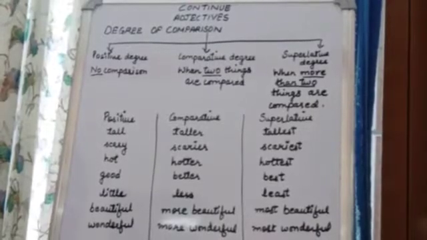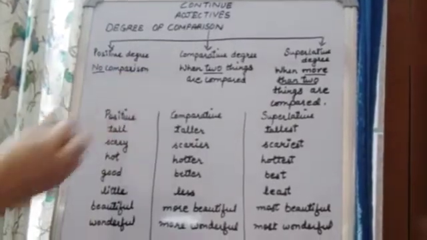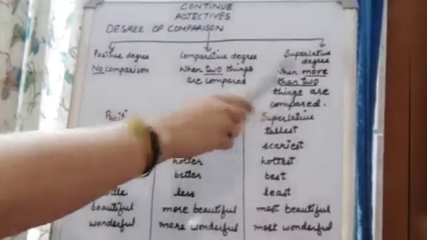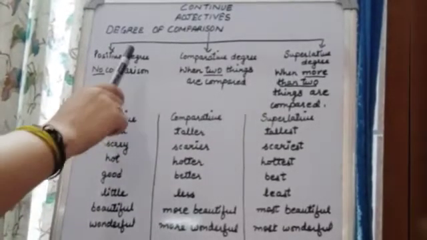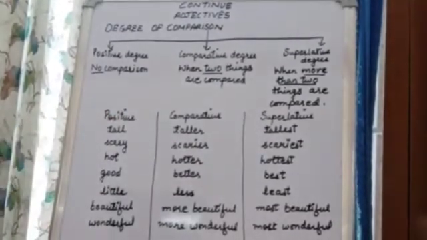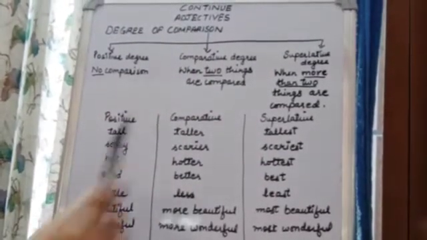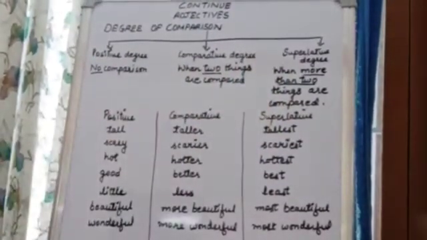So class, this is your degree of comparison. You can see there are three types of degree. What is the first degree? Positive degree, second is comparative degree, and third is superlative degree.